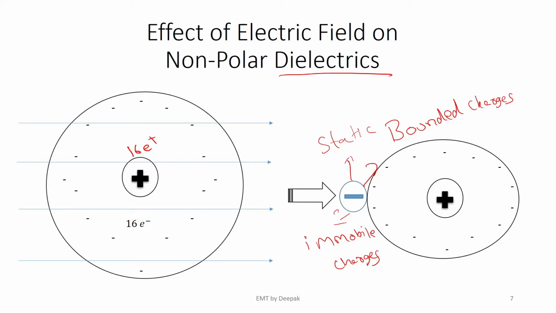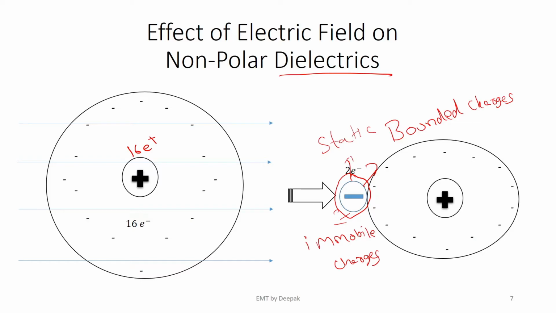These electrons are not conducive towards movement. These are static, they can't move. But having said so, this body is not neutral. It has some group of electrons. Therefore, it is a negative charge.